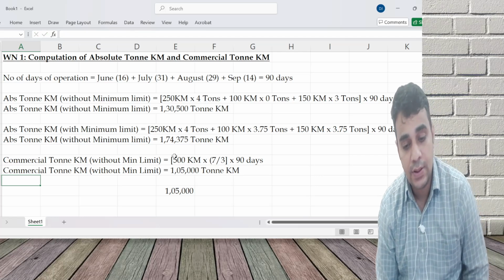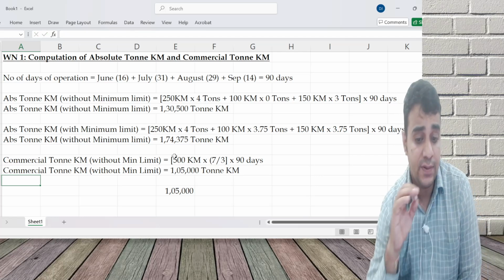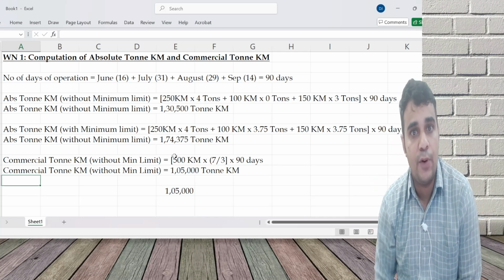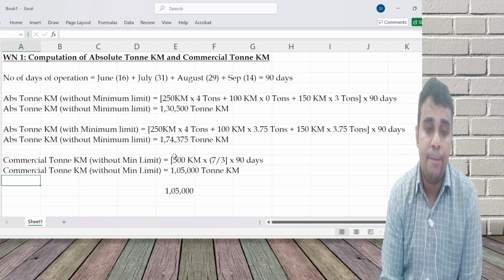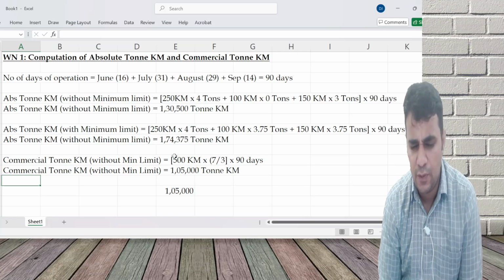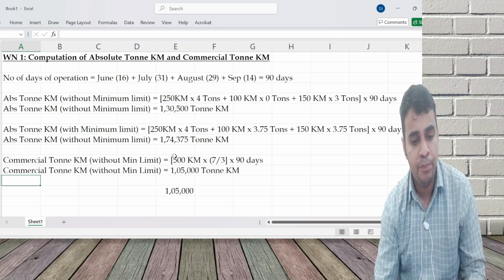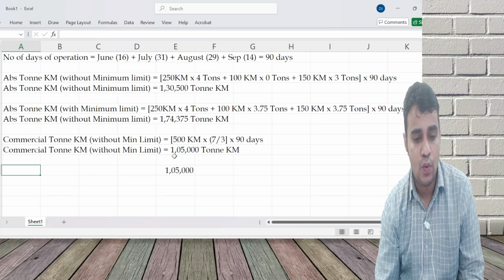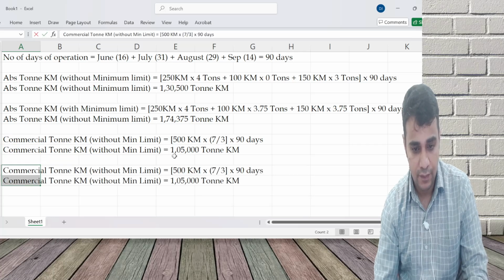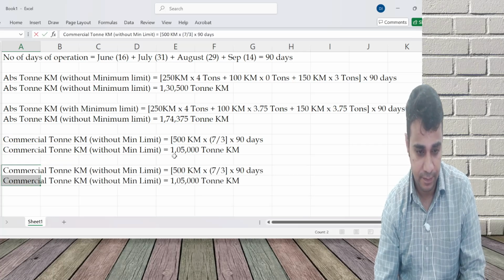Commercial ton kilometer, 7 by 3. What is with minimum limit? In place of 7 by 3, I'll write 3.75. Minimum 3.75 billing. Very good question. Very well drafted by ICAI. No errors also in the question. With minimum limit.